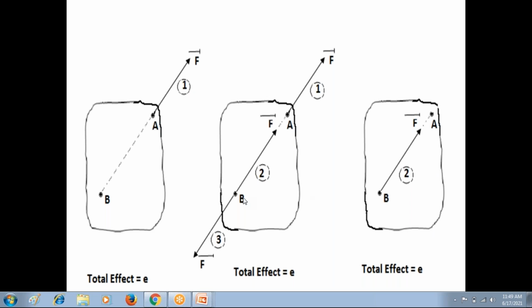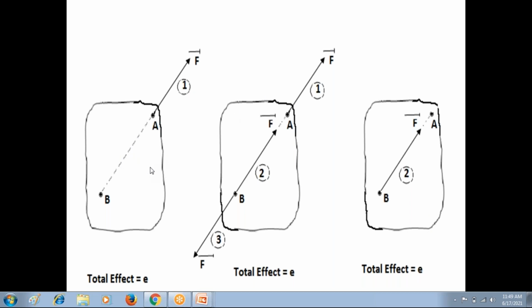So understand the difference between the first diagram and third diagram. In the first diagram, the point of application of force F bar is A, and the effect of the force F bar on the body is E. In the third diagram, the point of application of force F bar is B, not A, and the effect of that F bar force on the body is E.